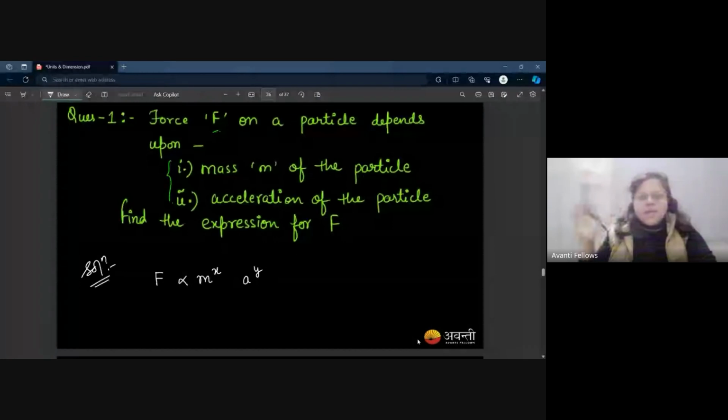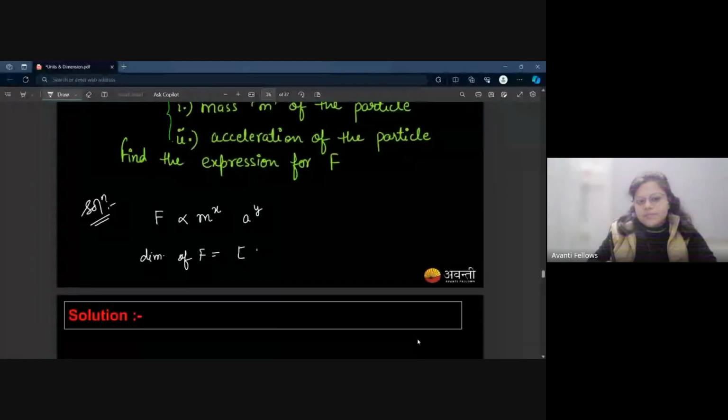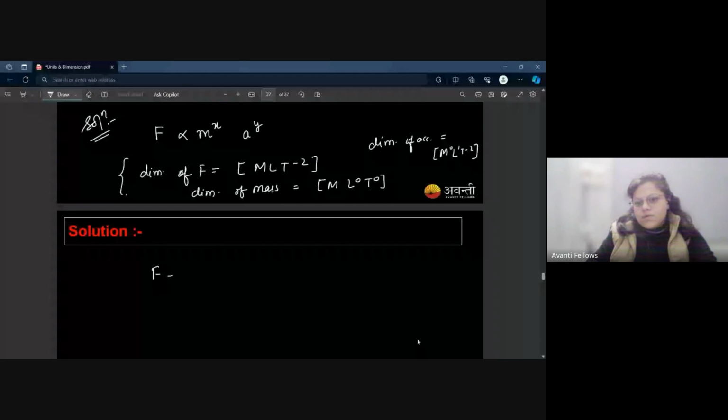I know that the dimension of F is M L T minus 2. The dimension of mass is M L0 T0. And the dimension of acceleration A is M0 L1 T minus 2.